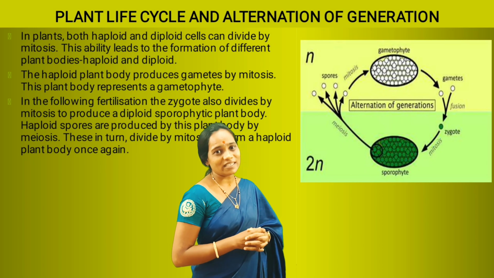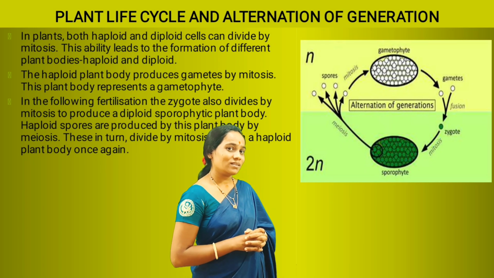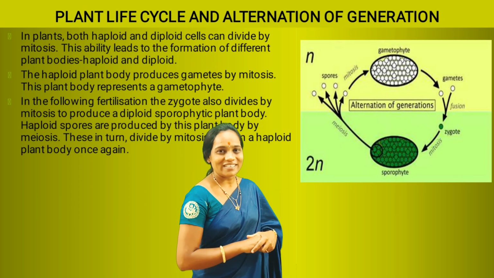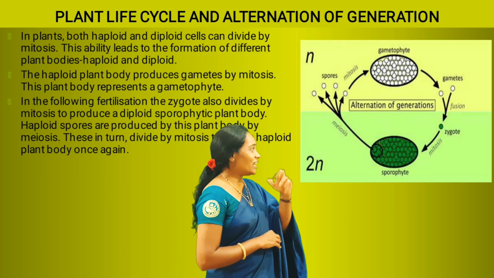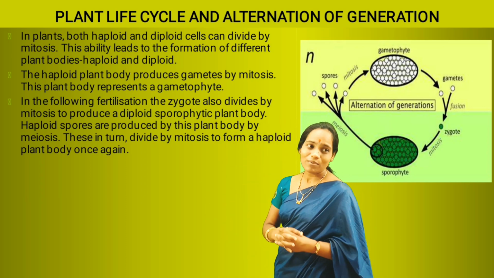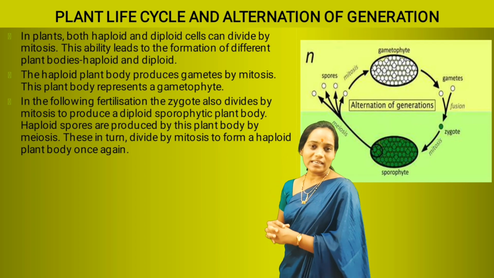The haploid spores which are produced will again undergo mitosis to produce a haploid gametophytic plant body.